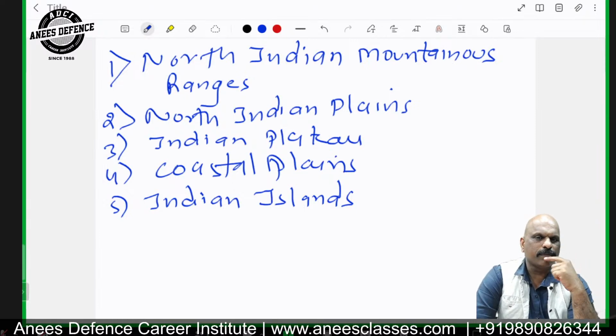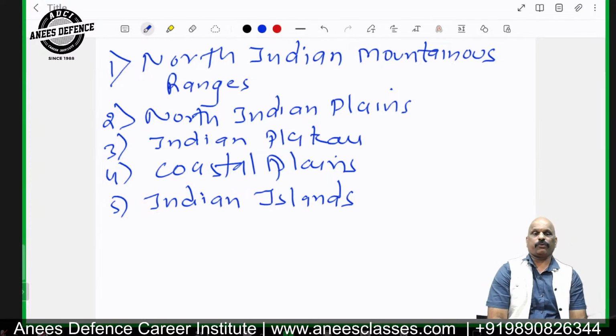They are formed by the collision of Indian plate and Eurasian plate. These two plates collided head to head, and they were responsible in formation of North Indian mountainous ranges or Himalaya.